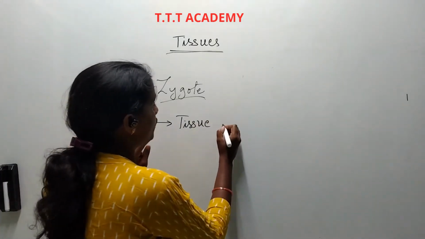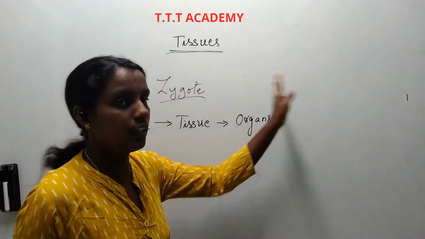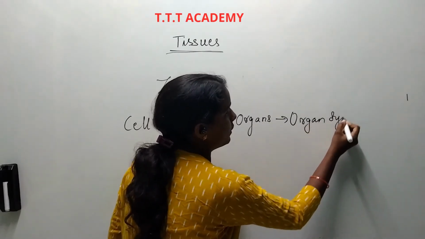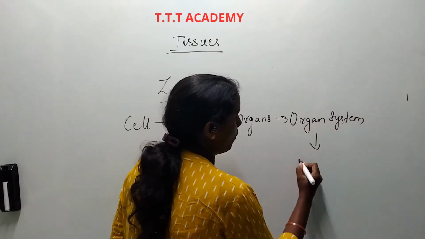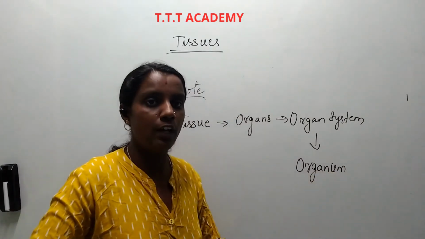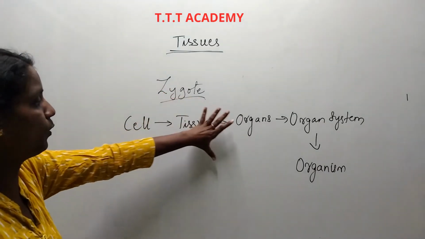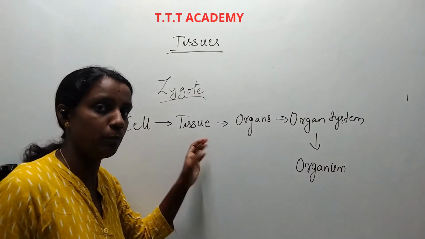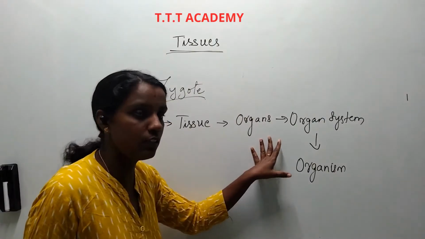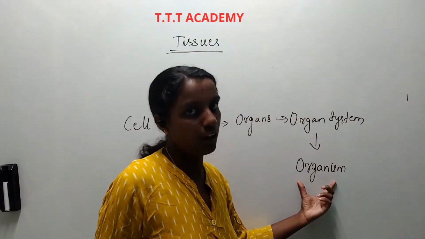A group of tissues forms an organ, a group of organs forms an organ system, and a group of organ systems forms an organism. This is how we have developed and grown.